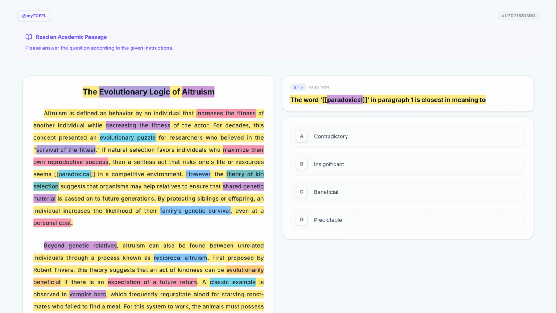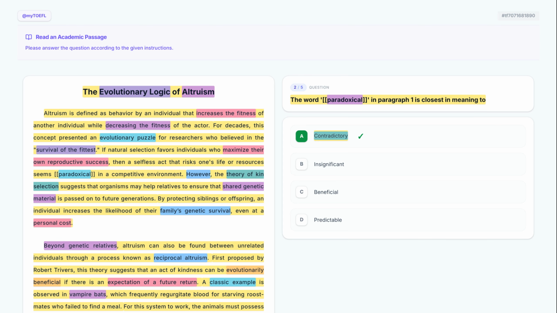Let's take a closer look at option A. Contradictory. In this context, contradictory is a perfect fit. The text explains that a selfless act seems to conflict with the idea of maximizing success, making it appear paradoxical. We should keep this.